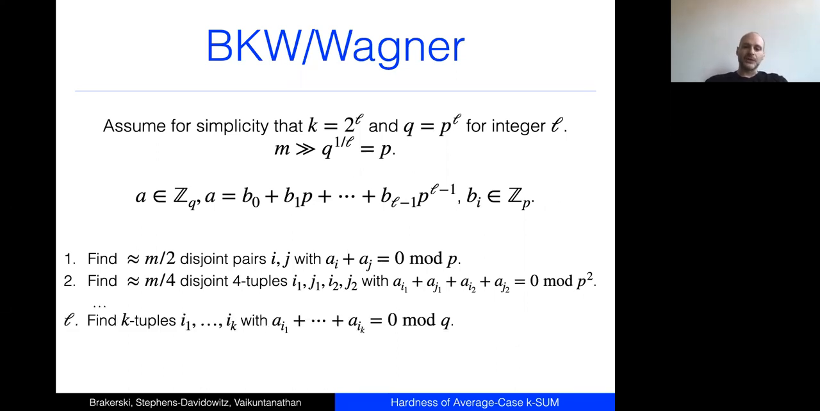And then I'm just going to keep going. So I'm going to set things to 0 mod P, then 0 mod P squared. And finally, I'll get a 2 to the L tuple in the Lth step, so a K-tuple, that sums to 0 mod P to the L, which is Q. So in other words, I'll get a solution to the original K-sum instance. So that's the algorithm. Really beautiful idea. Again, it's been arrived at many times.